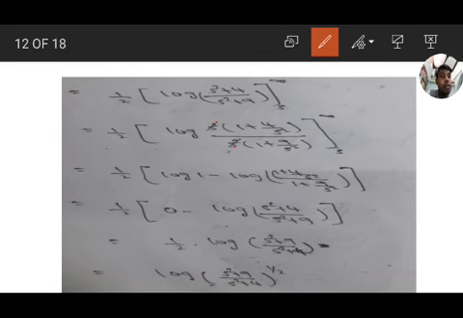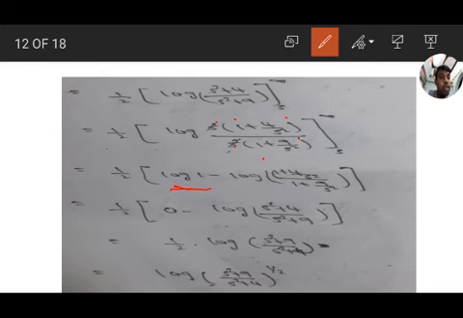Then apply the limit: log of 1 plus 4 by infinity square, and 4 by infinity means 0. The denominator 1 plus 9 by infinity is also 0, so log 1.